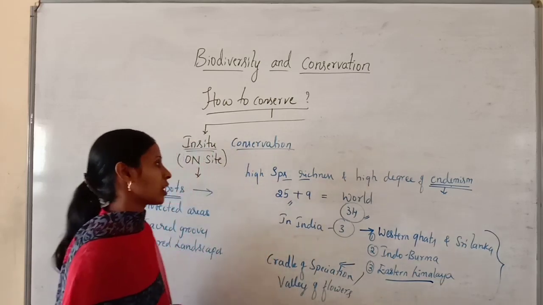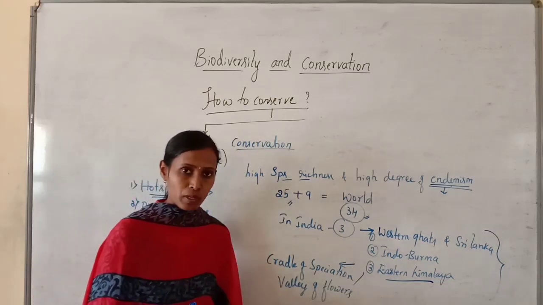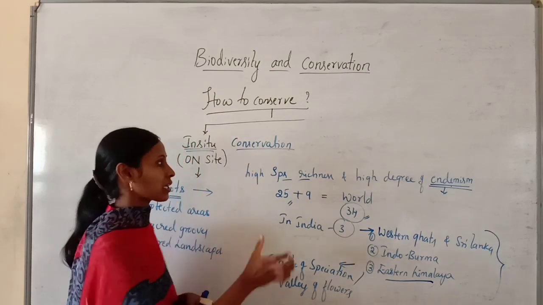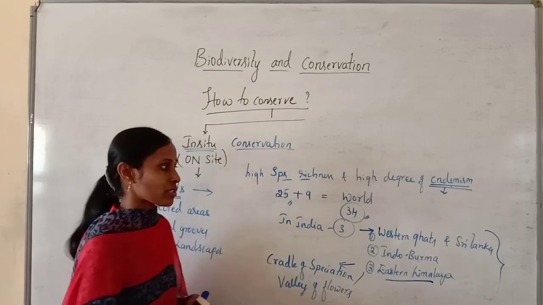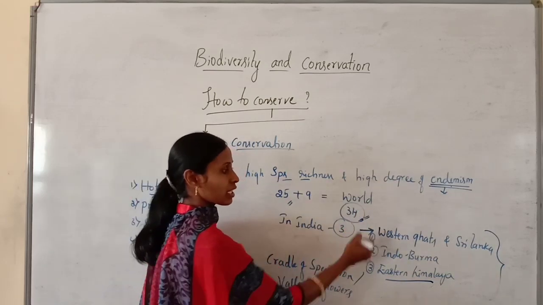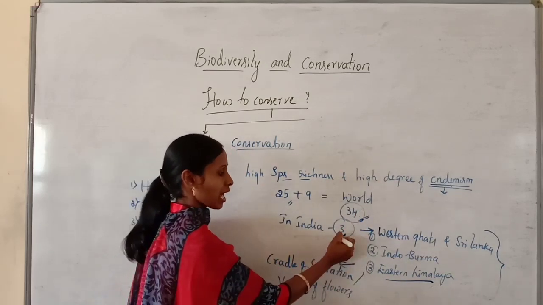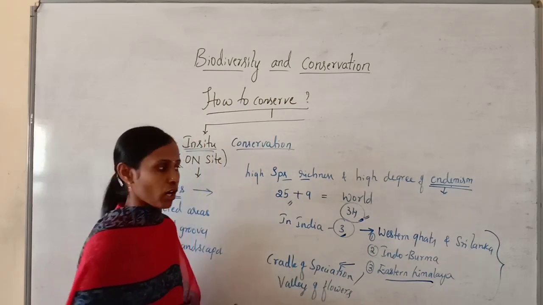So this is about biodiversity hotspots: regions with high species richness and high degree of endemism. All over the world there are 34 hotspots, and in India only 3.